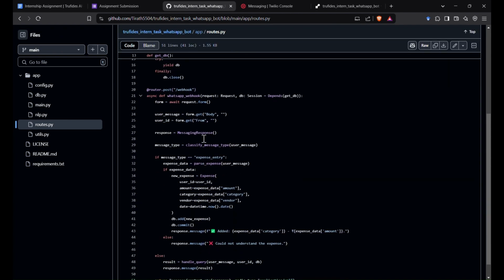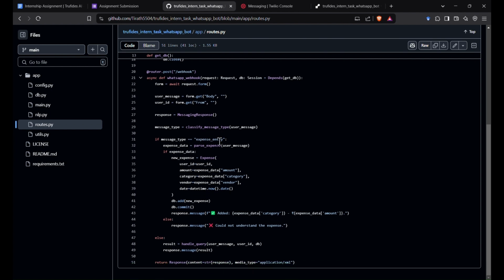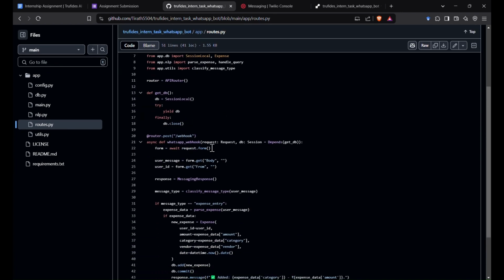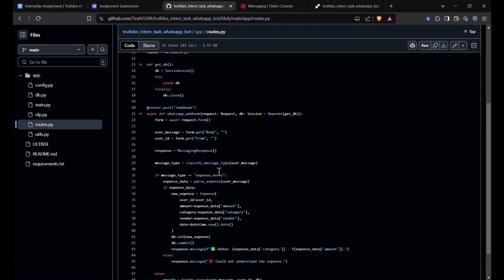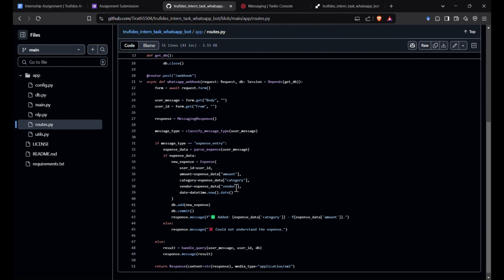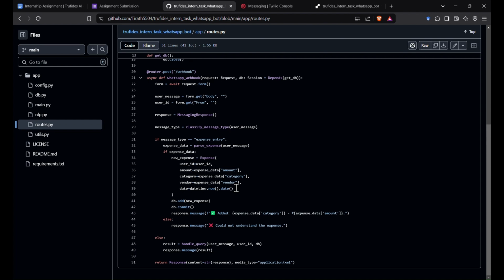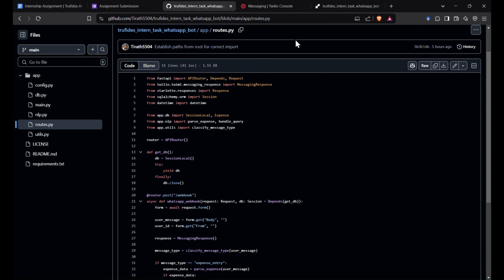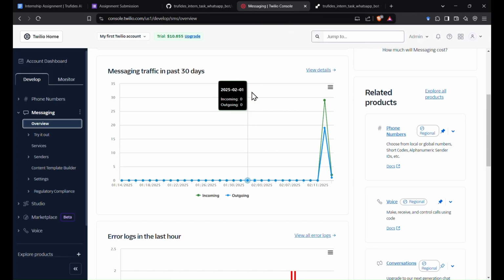I've used the classify message type from our utils file, and it will classify it as either an expense entry or a normal, summarize-the-expenses kind of request, and based on that it will generate the correct response to be given to the user. I've created this webhook and stored it in Twilio.